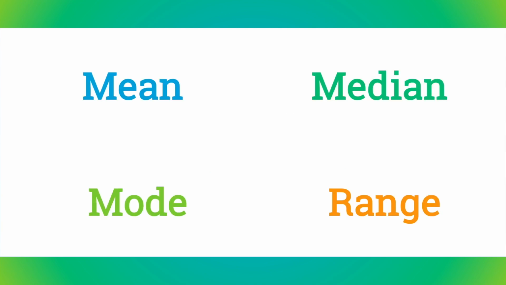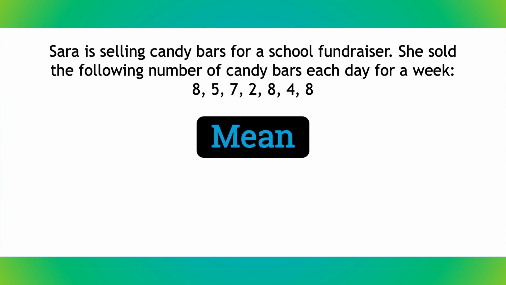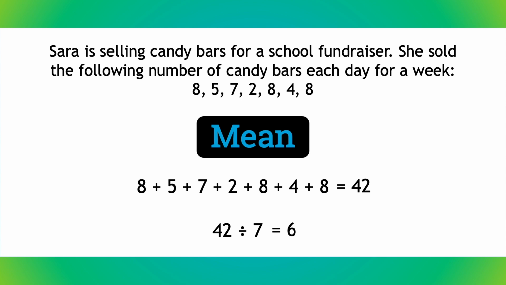Now let's practice calculating mean, median, mode, and range with one more example. Sarah is selling candy bars for a school fundraiser. She sold the following number of candy bars each day for a week: 8, 5, 7, 2, 8, 4, and 8. For the mean, we add the numbers together and divide by 7 since there are 7 numbers in our data set. We get a sum of 42, and 42 divided by 7 is 6.